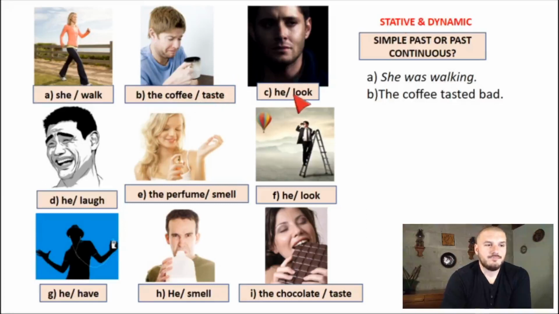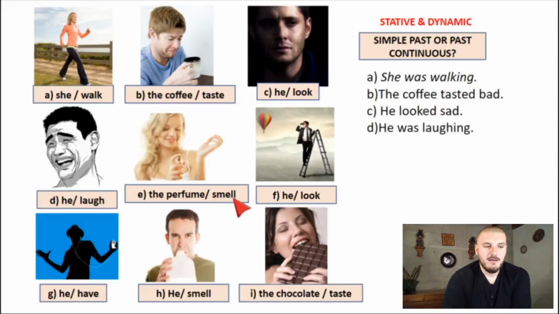He look. Okay, look at the 2 differences here. This is look de para ser, and this is look de buscar. One of them is an action, and one of them is a state. What do you think this one is? It's a state. He looked sad, right? This guy here, the action is laugh. It's definitely an action, so it's dynamic. He was laughing. In this case, we're not talking about the woman, we're talking about the perfume.